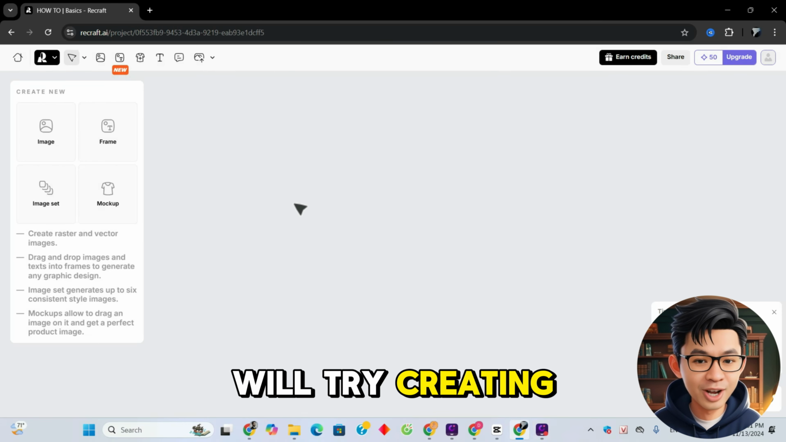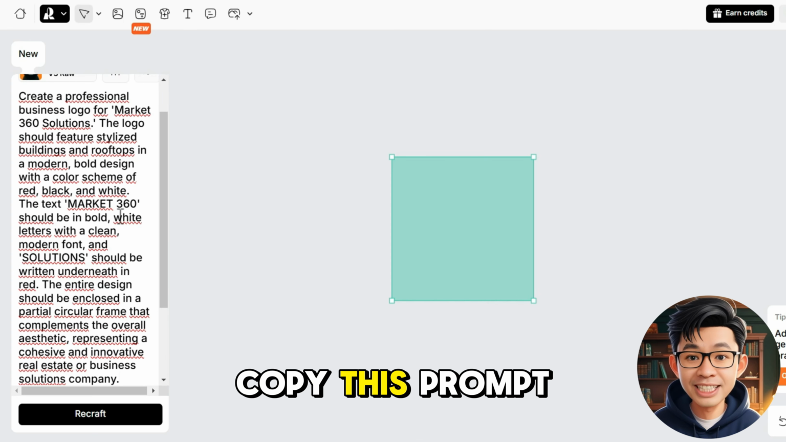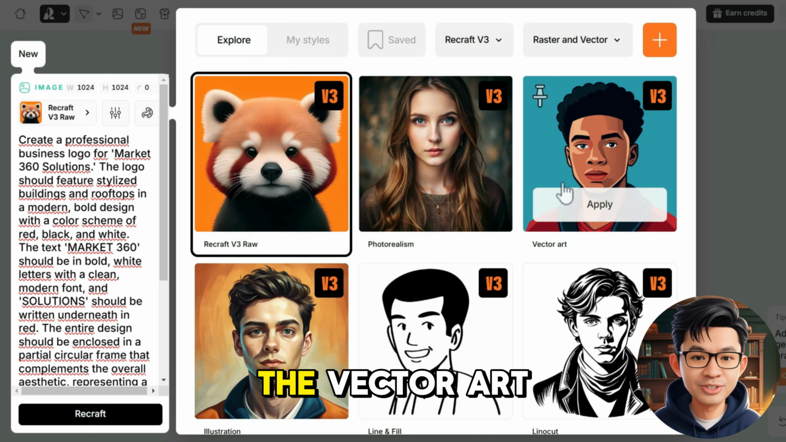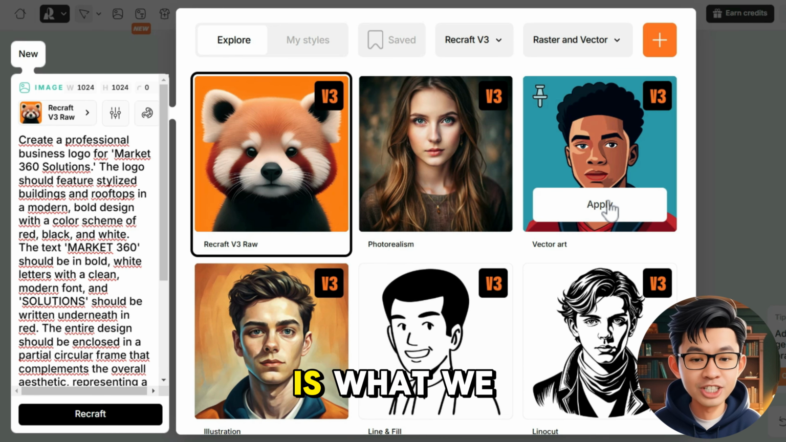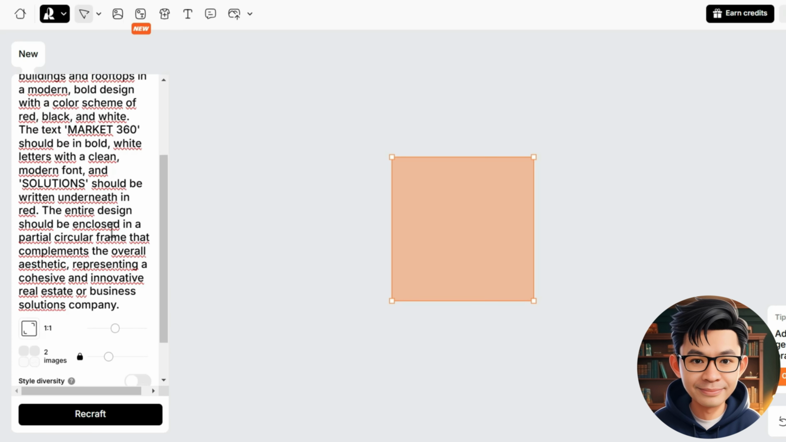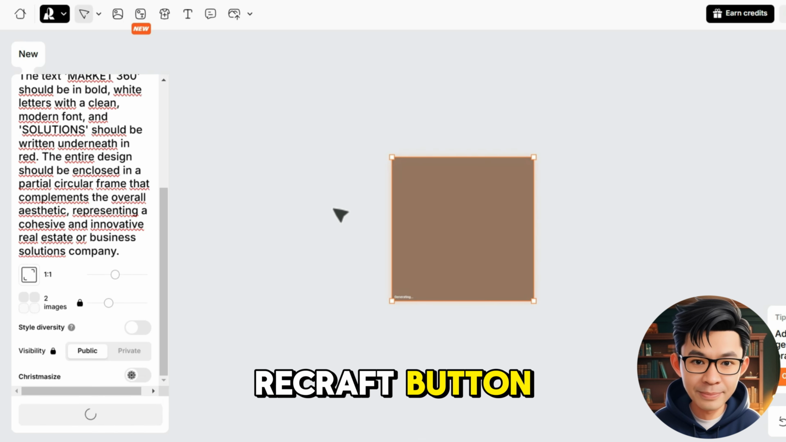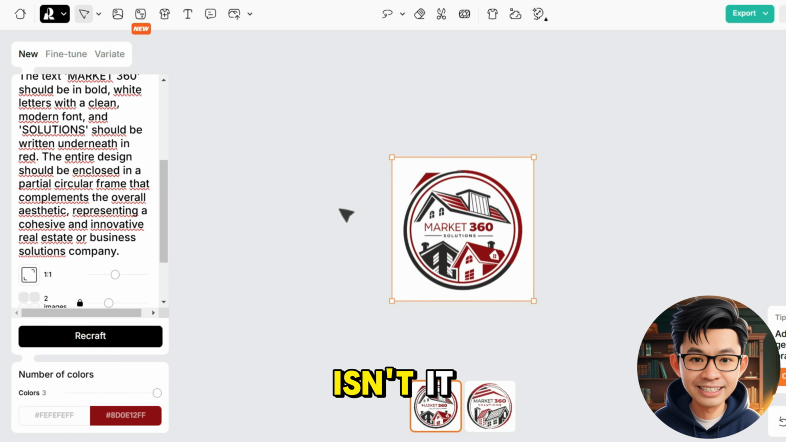And now we will try creating an image. Click on the image button. Copy this prompt into the prompt box. Next, we choose the vector art. This is the model for creating vector files, which is what we need. And then we click on the Recraft button. After a while, this is the final result. Amazing, isn't it?